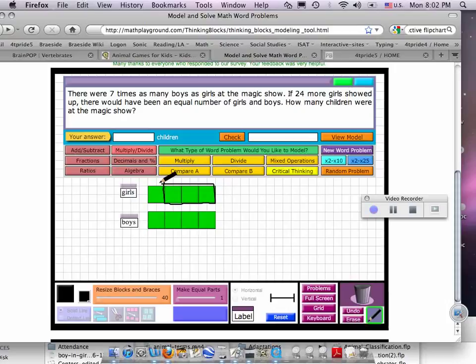Wait, if 24 more girls showed up. Oh, I'm doing this wrong. I'm doing this wrong. This is why we make mistakes, to learn from them. If 24 more girls showed up, there would have been an equal amount. So it doesn't say you're losing boys or...